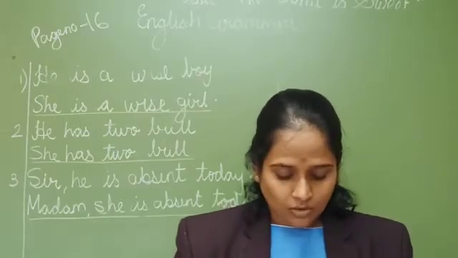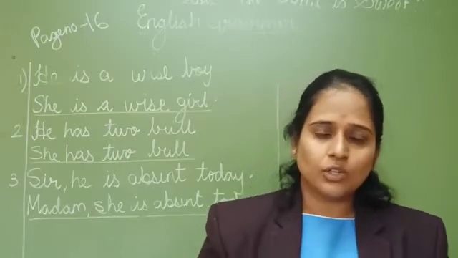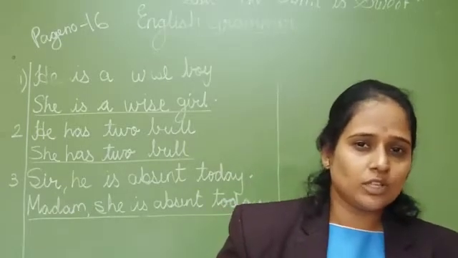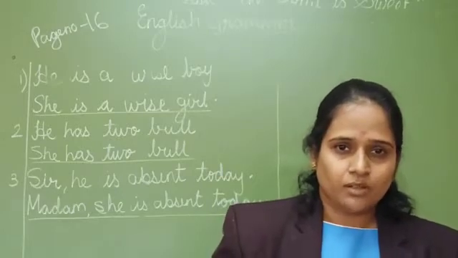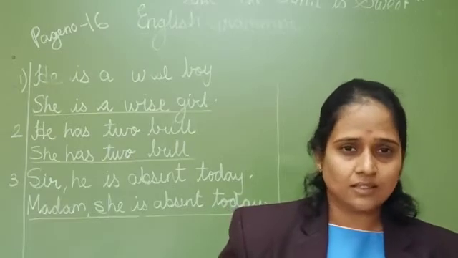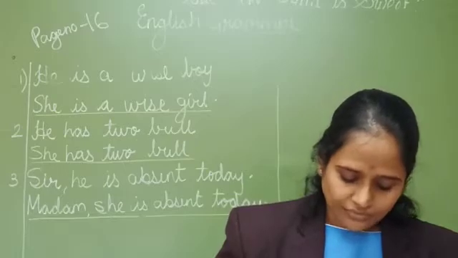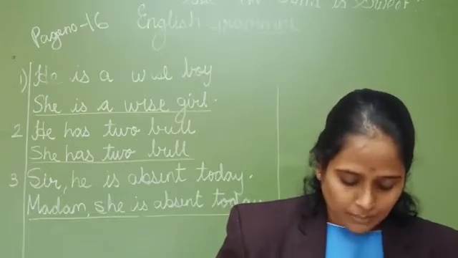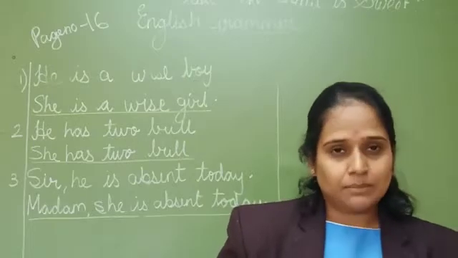First, a cock is a male bird. When you say cock, you come to know that we are talking about a male. Male means boy. Hen is a female bird. Ox is a male animal. Cow is a female animal. Man is a male person. Woman is a female person.